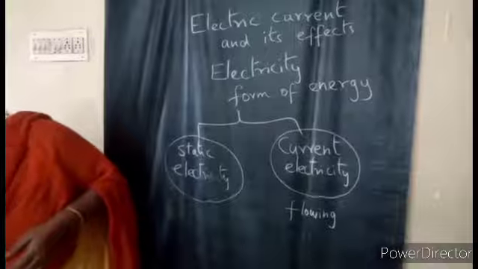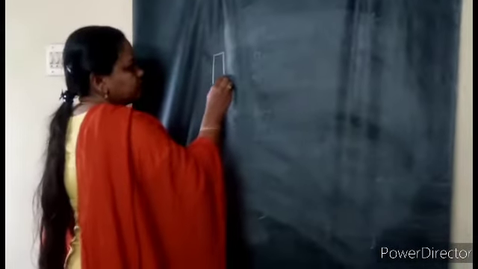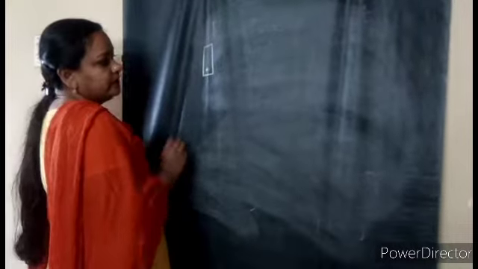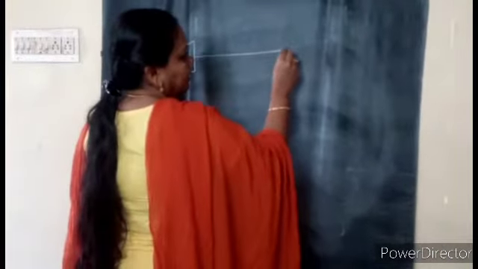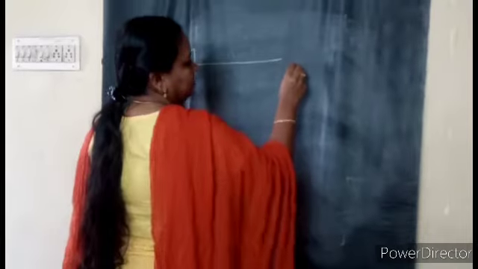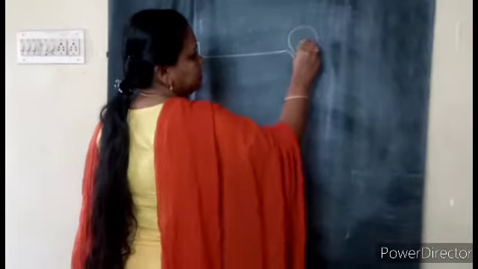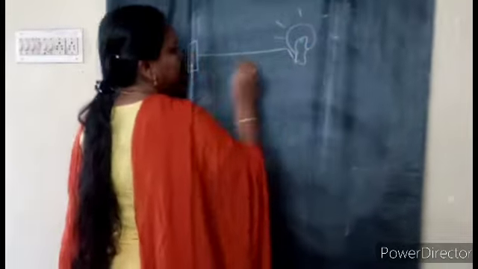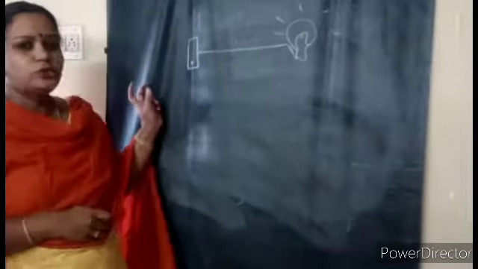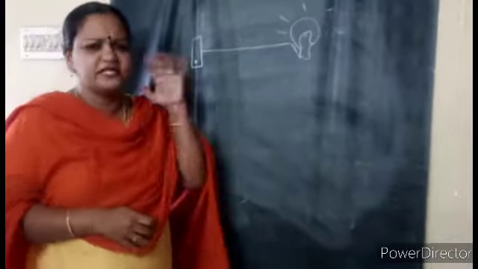So the situation I described was that you are switching. This is a switch. You keep the switch on and the bulb is glowing. The bulb that you have at home is glowing. Yes, children, when you switch on, it is glowing. So you all know that from here to here there is some connection.